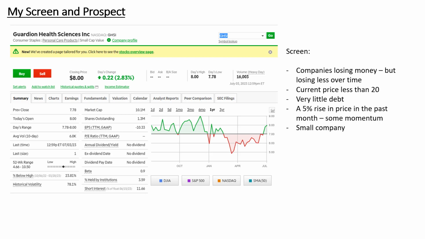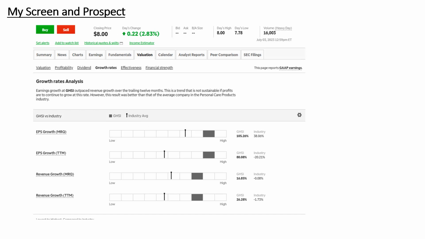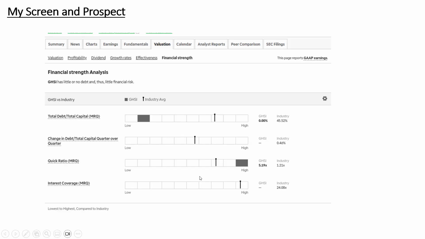So I looked at all of those, and the one I found most appealing from a price chart standpoint was Guardian Health Sciences. Okay, so they are losing money, and they're also losing cash from operations, but the earnings is becoming less negative. Okay, it's growing, and there is positive revenue growth. They have very little debt, so this is good. So a company's losing money and they're losing cash. They've got to be able to borrow, and with so little debt, they've got a lot of room to grow their debt.